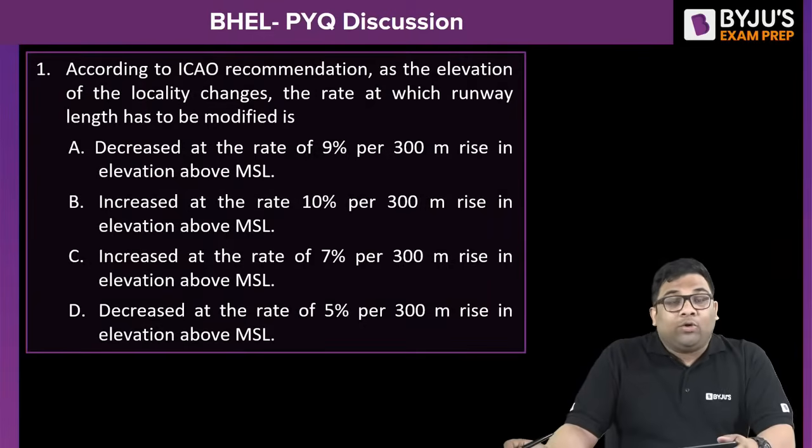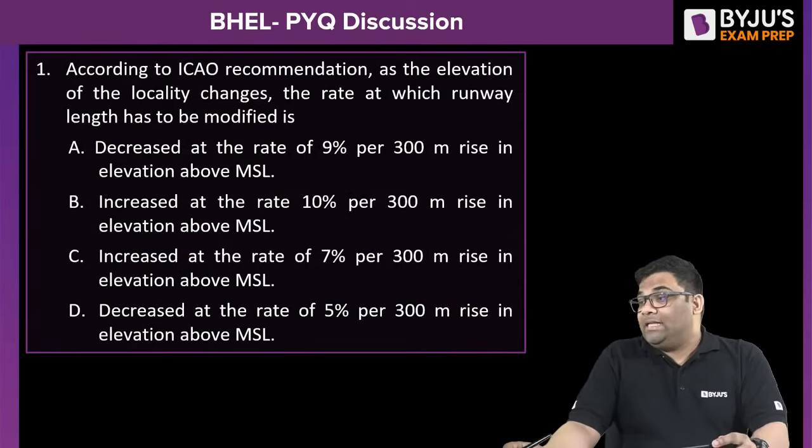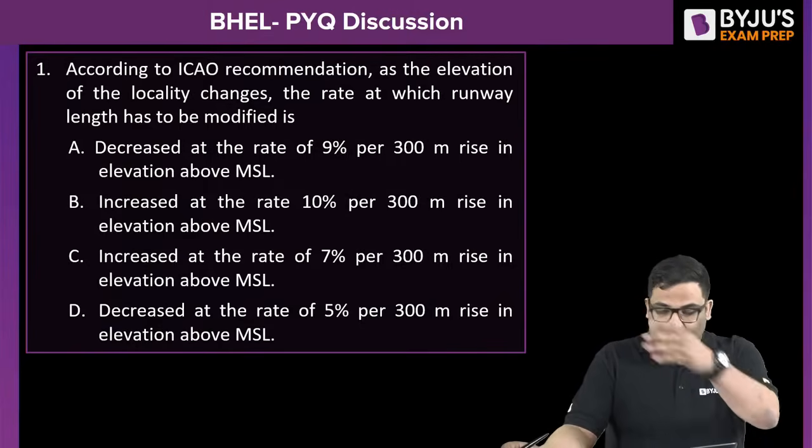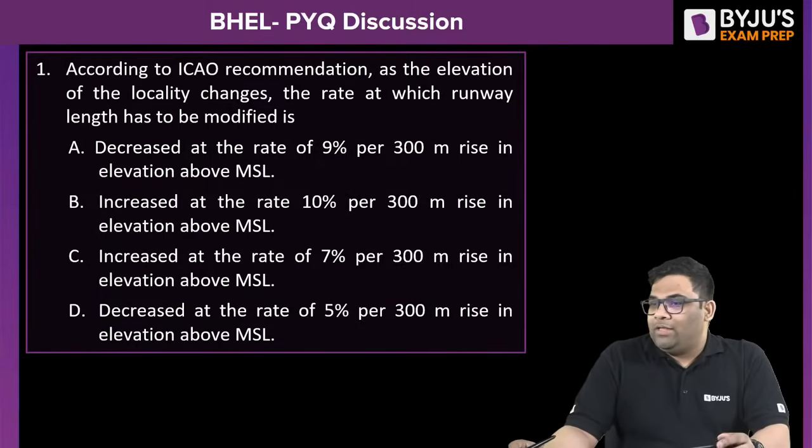According to ICAO recommendation, as the elevation of the locality changes, the rate at which the runway length has to be modified. Four options are given. Please see the question and give me the right answer in the comment section. I will wait for your reply and then I will write down the right answer also. All the participants, come on, give me the answer to this.